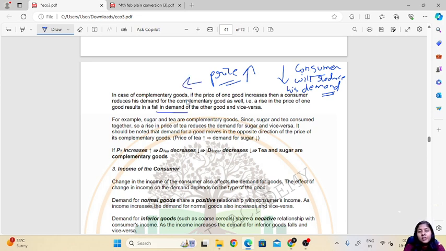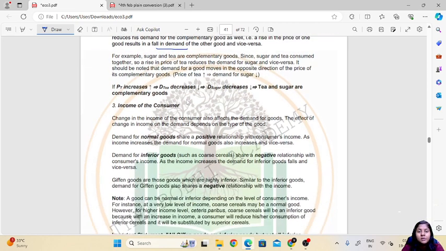So this is with regards to complementary goods. For example, sugar and tea are complementary goods. Since sugar and tea are consumed together, a rise in price of tea reduces the demand for sugar and vice versa. So it should be noted that demand for a good moves in the opposite direction of the price of its complementary goods.